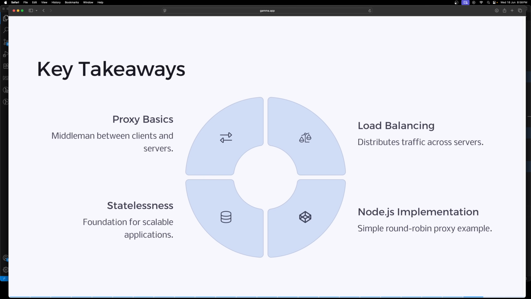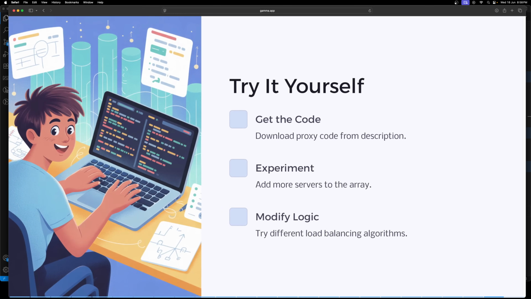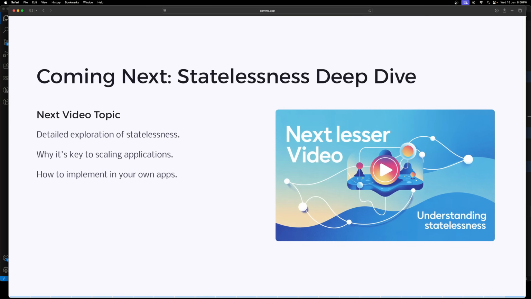So those are the key takeaways. What we need to understand is proxy basics, a middleman between the clients and servers. Load balancing, distributes the traffic across servers. Node.js implementation, a simple round robin proxy example. And statelessness, the foundation for scalable applications. So let's try to do this one. I will try to explain it to you.